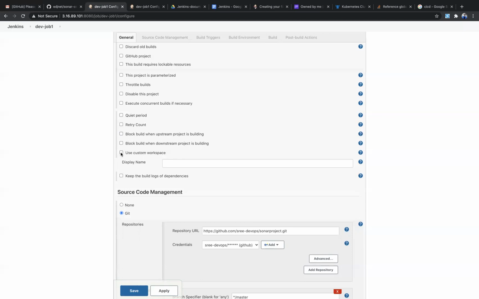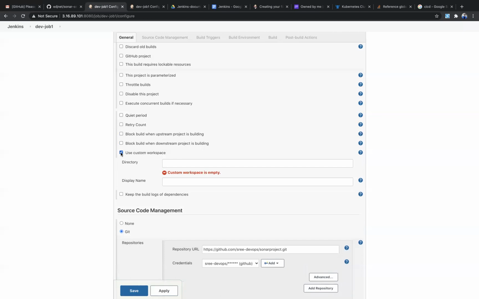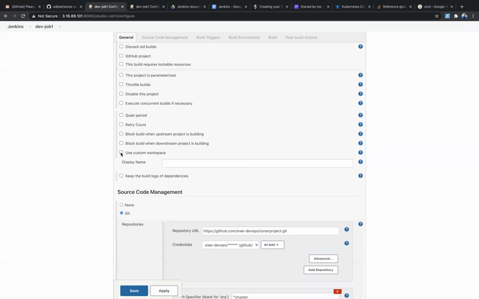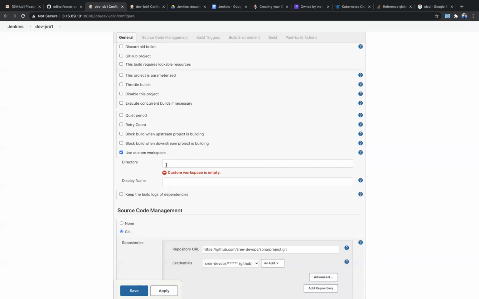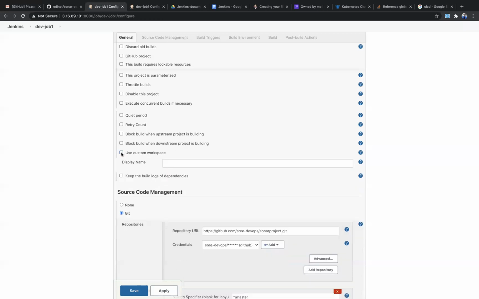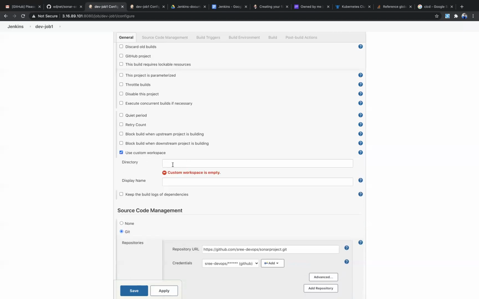Use custom workspace means this Jenkins job will be storing data in the default workspace like var lib Jenkins. But you may want a separate path for this current job, so that it is stored separately on the Linux server. You can give that path here, like the opt directory or some home directory. So that is custom workspace. Whenever the cloning happens, it will happen in this workspace.